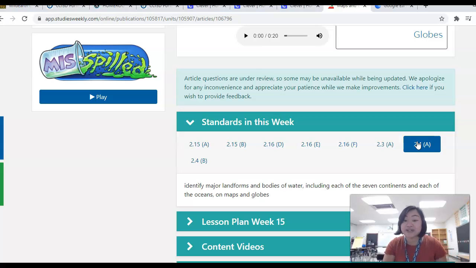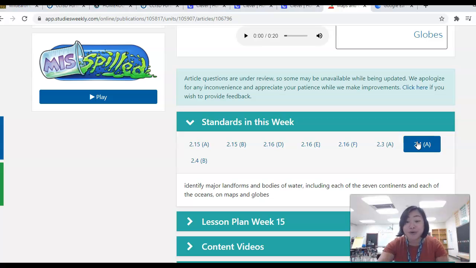2.4a, identify major landforms and bodies of water. We just learned about water in science last week. So you might see some lakes, you might see some oceans, and you might see some rivers on our maps. We're using things we already know to help us learn about things that we don't.